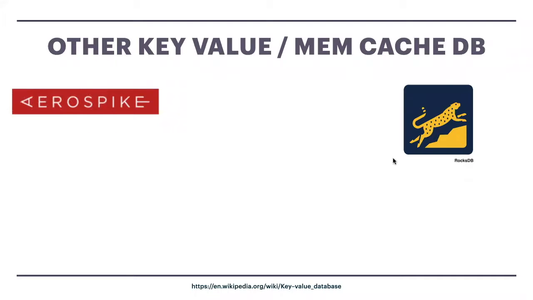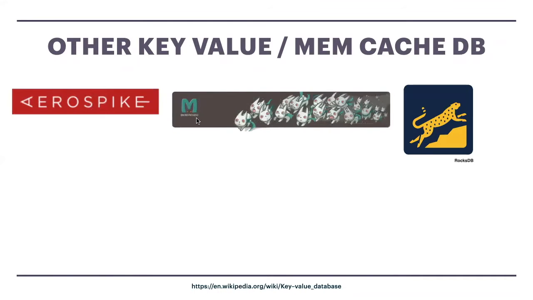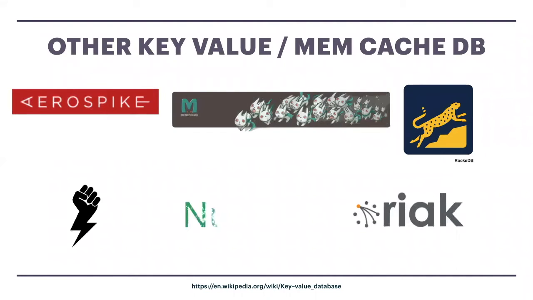And Aerospike, and Memcache, which is very popular, guys. It's one of the most popular key value storage databases. Also we have something called Riak, which we can also use as a key value storage database, and NutsDB, and finally BoltDB. These are some examples I've listed, but there are 30 or 40 databases.